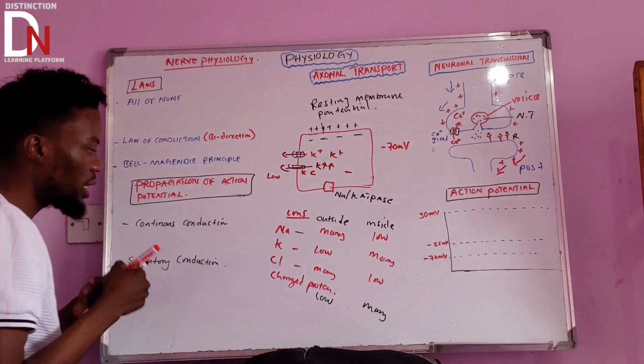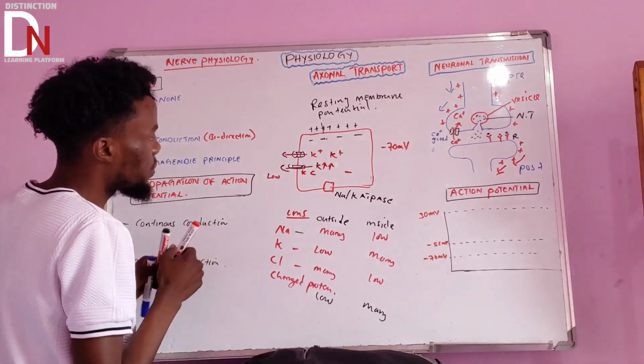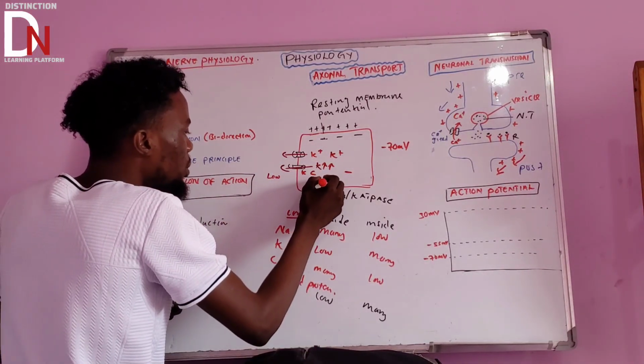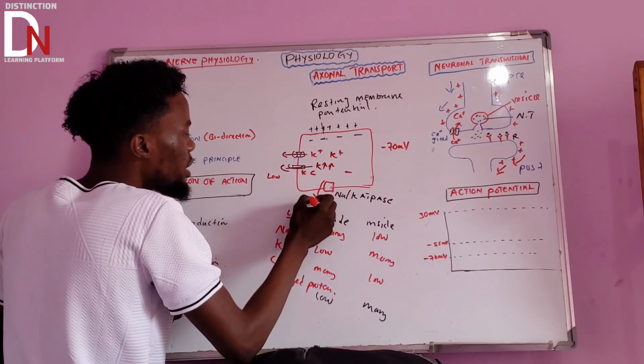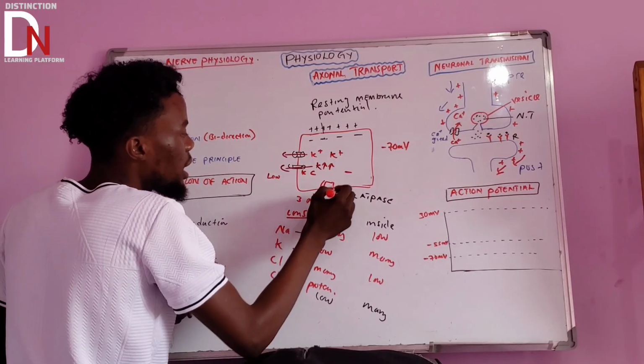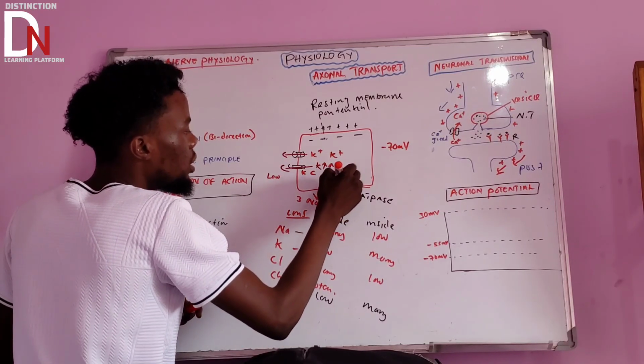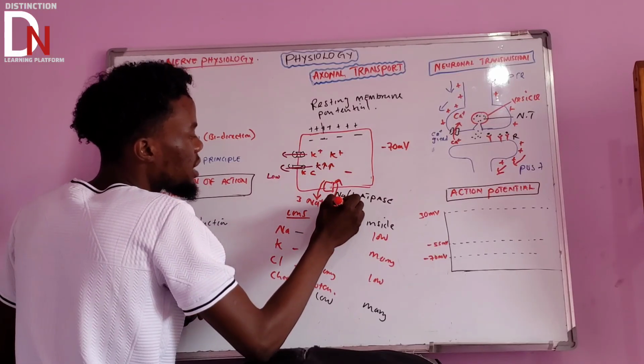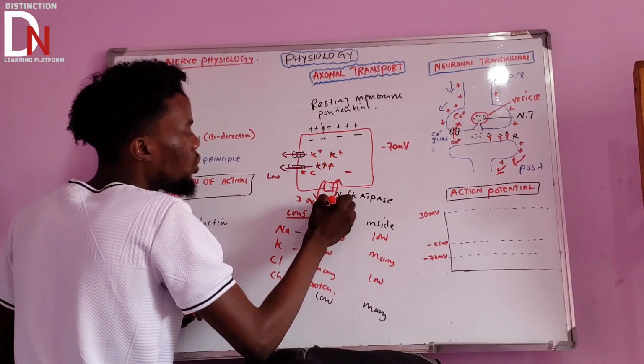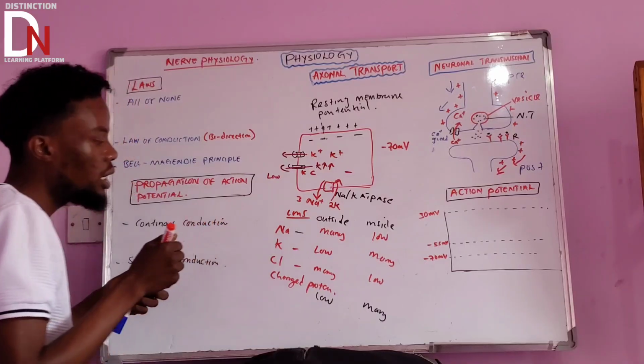Why? If you look here, what it does is like this. It's going to pump 3 sodiums out, and it's going to pump potassium in, about 2. So 2 potassium inside and 3 sodium out.